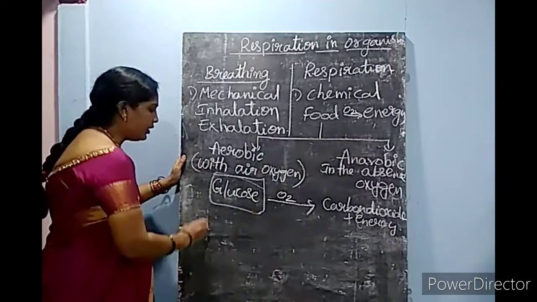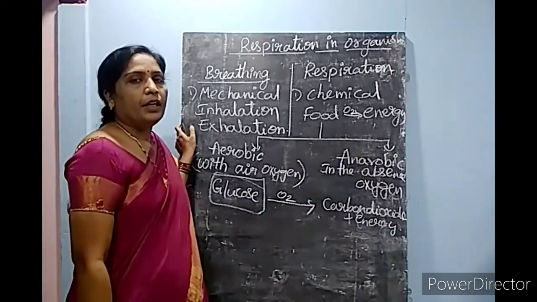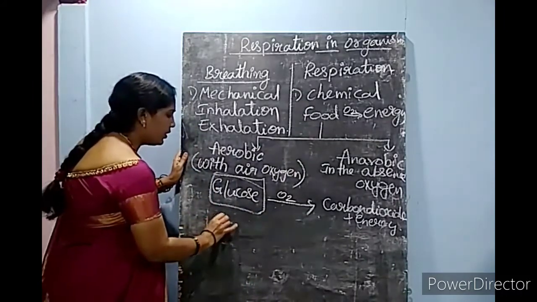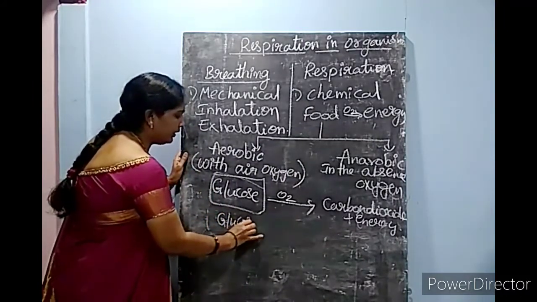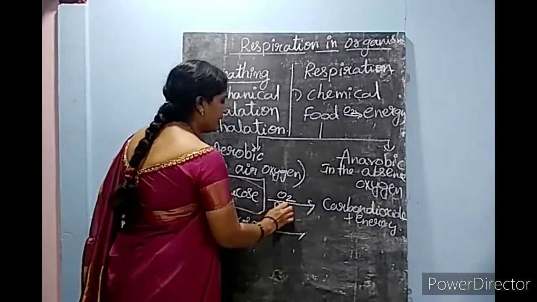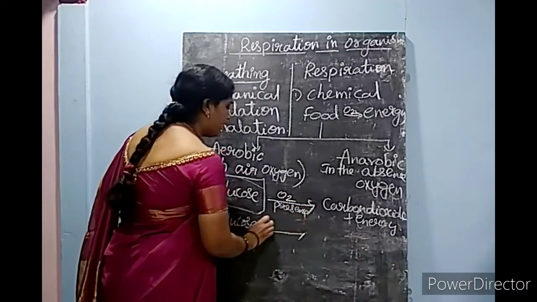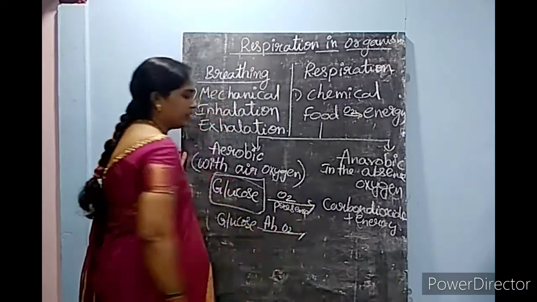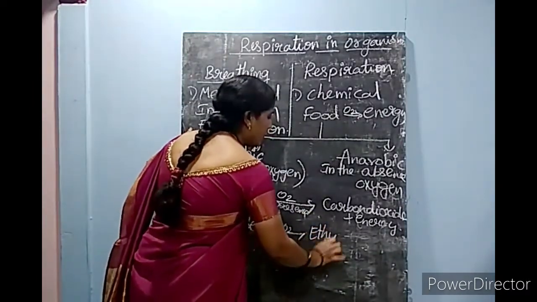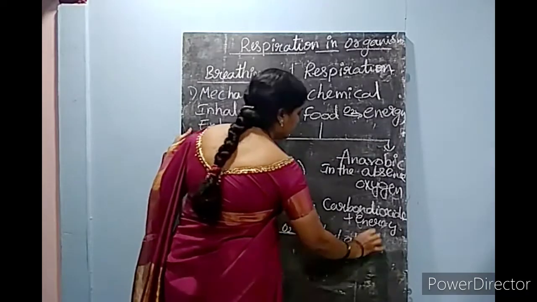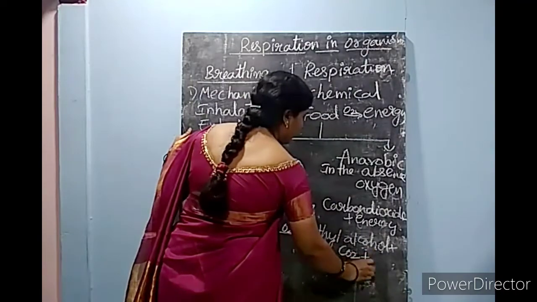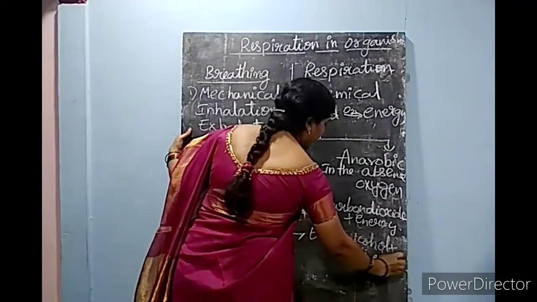Now when we come to anaerobic respiration, here in the absence of oxygen, glucose gets converted into ethyl alcohol. It gets converted into ethyl alcohol, and CO2 is also released along with energy.